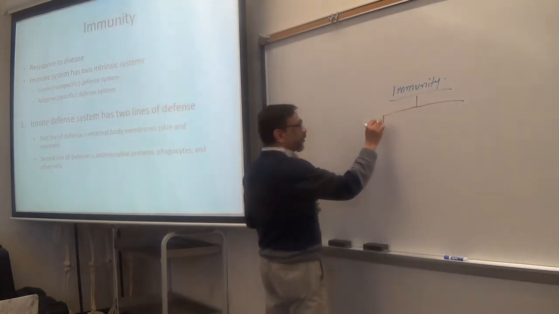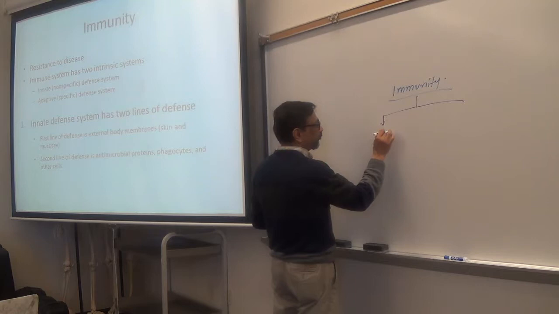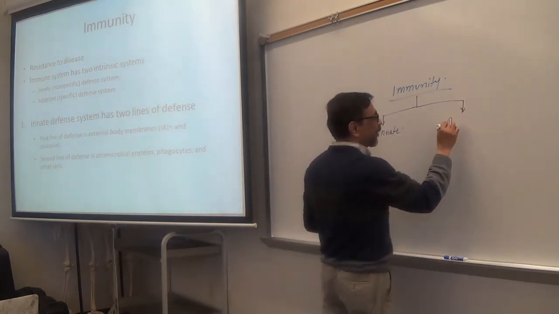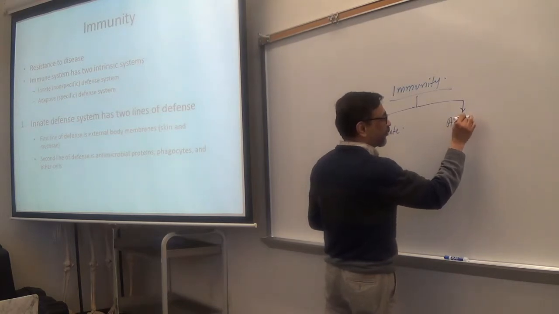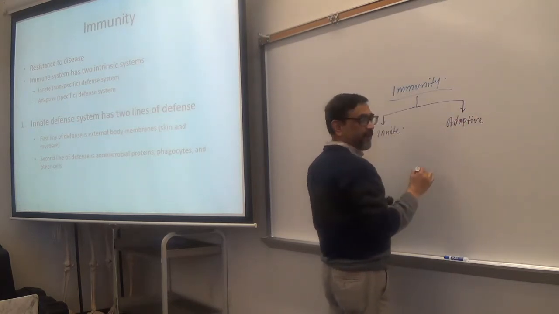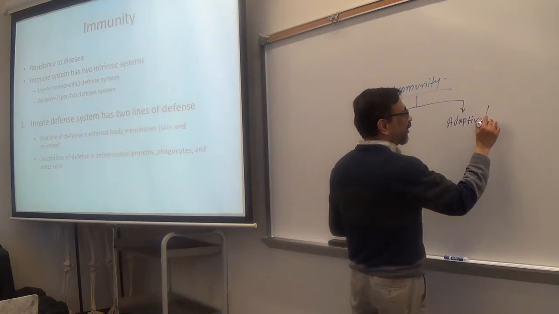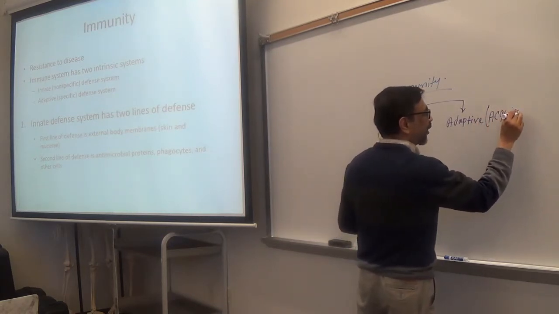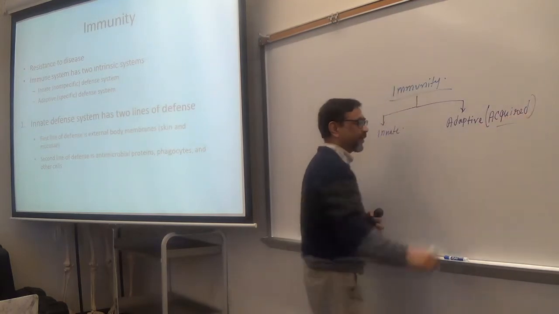One type is called innate and another type is called adaptive. Adaptive immunity is also called acquired immunity, same thing. Okay?